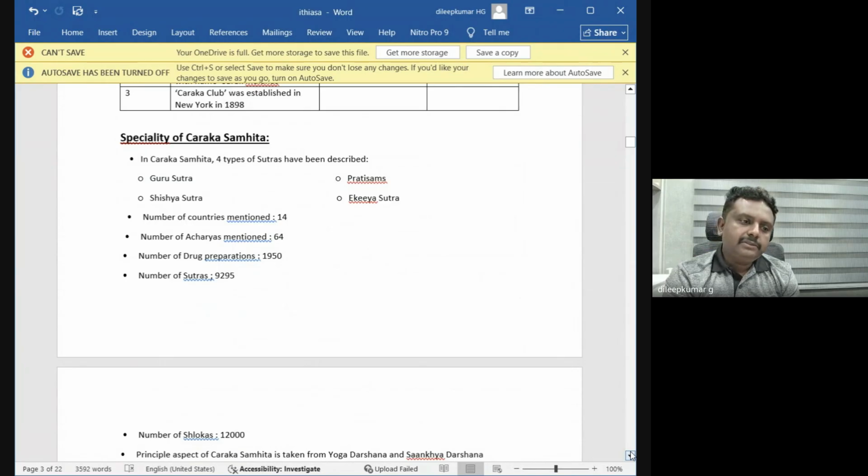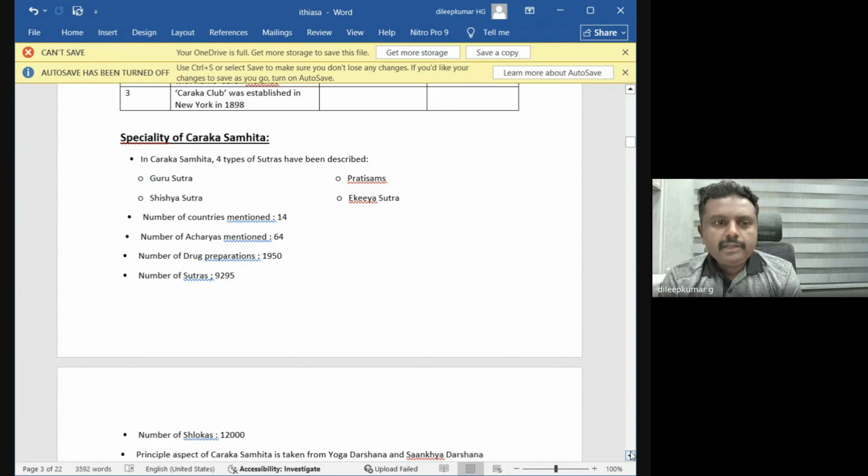So the shloka is told by Punarvasu Atraya, or the shloka is told by Agnivesha, or the shloka is told by Acharya Charaka, the Pratisamskarta, or it may be a conversation between other persons. There are a lot of conversations in Charaka Samhita, the Sambhasha Parishad. Or else it is a single-line statement given in the Samhita. Like the four sutras, there are four types of shlokas present in Charaka Samhita. Got it?